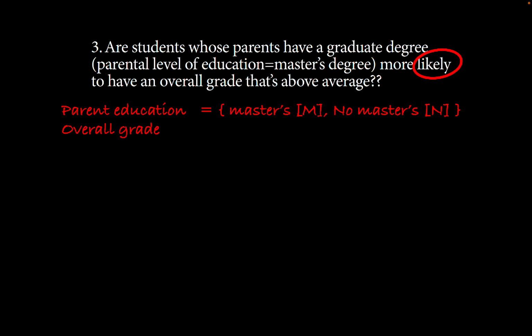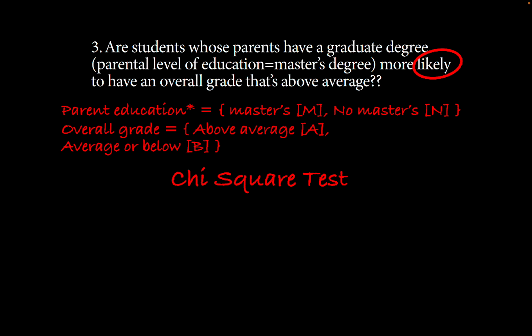So for parents' education, I'm going to have a master's and no master's. These are my two categories. And for overall grade, those are my independent categories because they're before the word likely, and the two categories for overall grade will be above average and average or below, or not above average. So this indeed is a chi-square test.